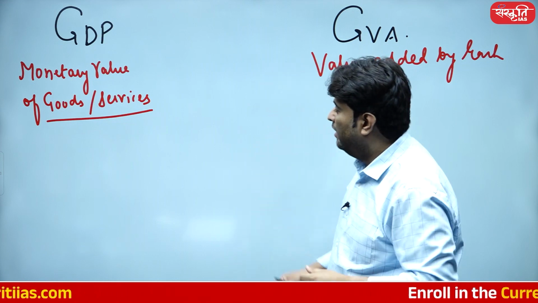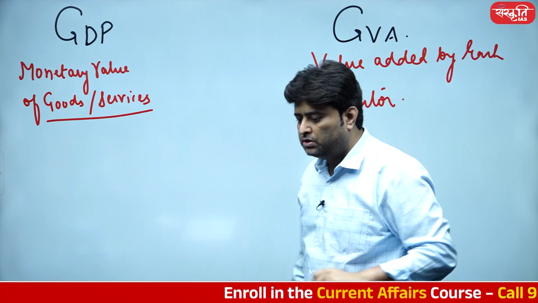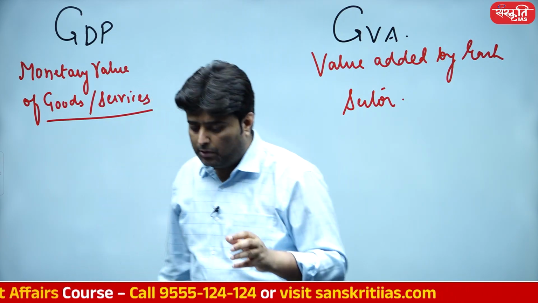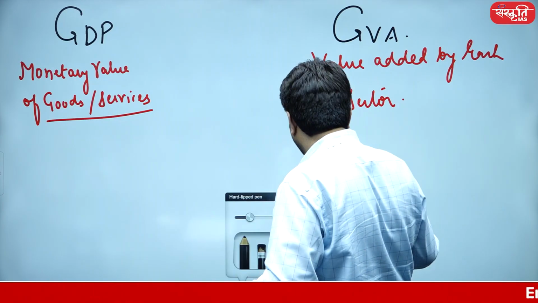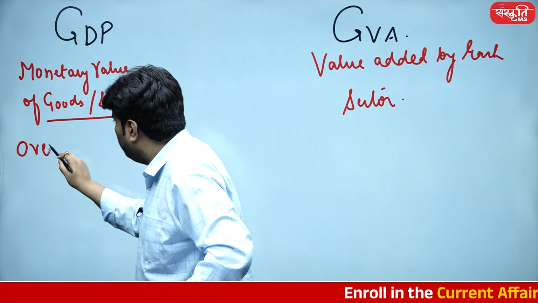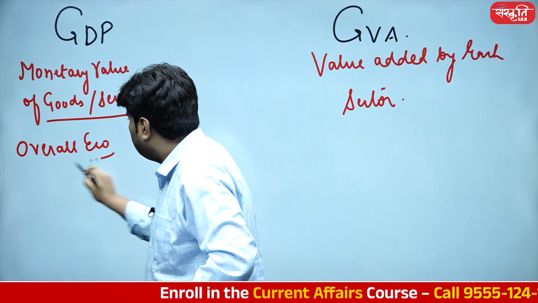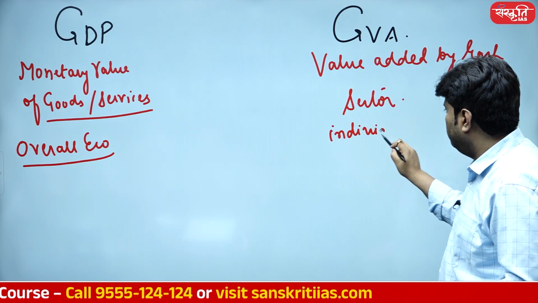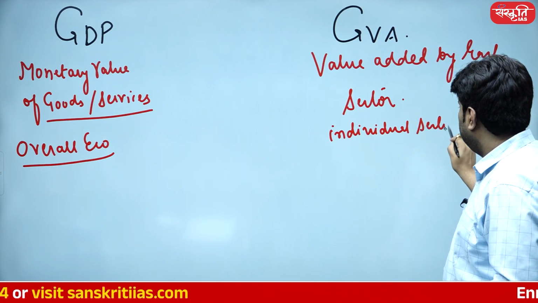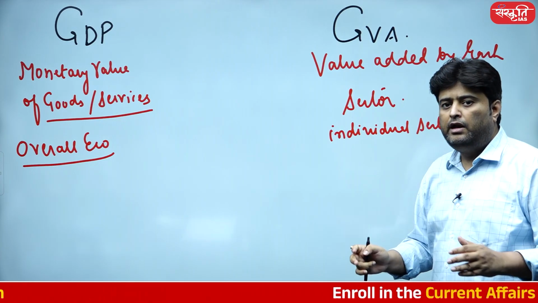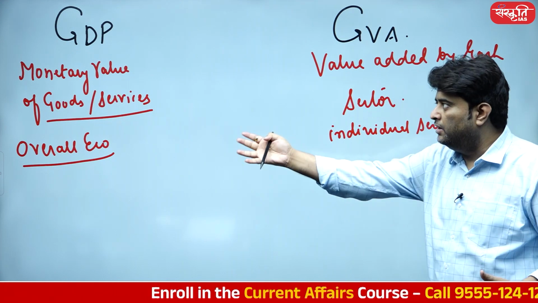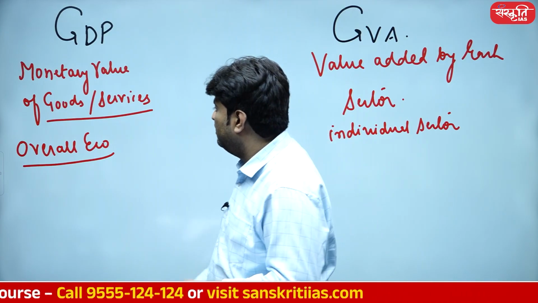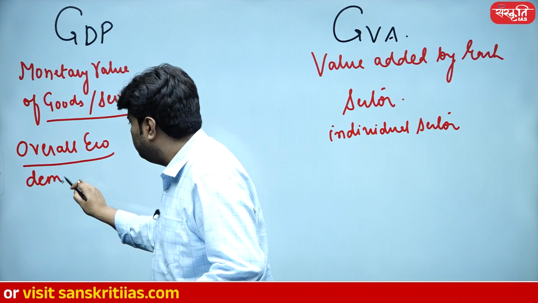So GDP is basically the monetary value of all goods and services produced in a country, where it is the value added by individual sectors itself. One more important point: it shows us the health of the overall economy. It shows us the health of individual sectors. And I need not explain, this definition is easier. If you add up the individual sectors, it will turn out to be the input of the overall economy itself.